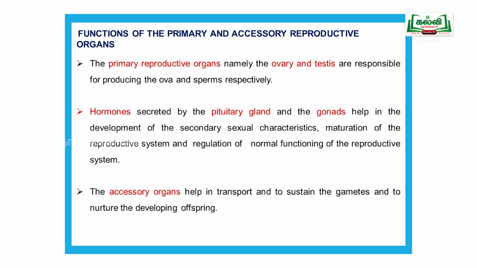The next one is accessory organs. Accessory organs are very important for the transport of the sperm as well as egg, and to nourish the developing young one. So all these come under accessory organs. So primary: testes and ovary. Then hormones from two places, one from the pituitary, another from the gonads. After that, accessory organs are also there.